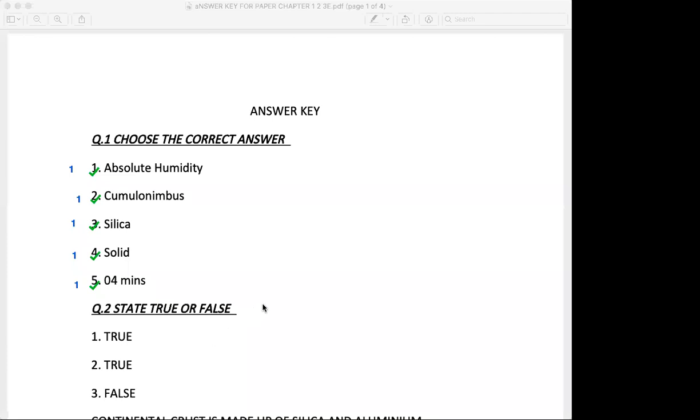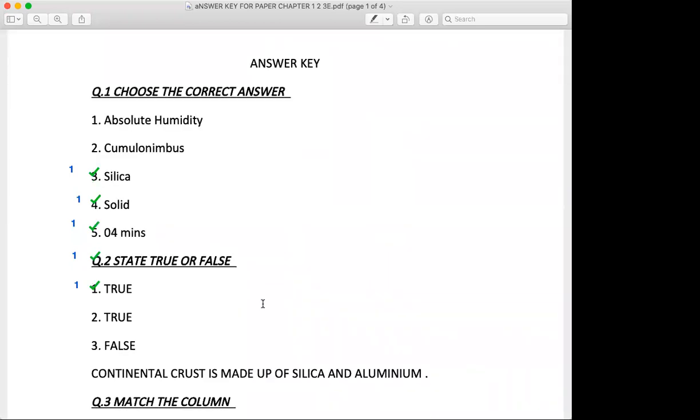Going ahead, the next question was state true or false, and if at all it is false, kindly correct it. The very first question was the density of various materials are not the same in the interior of the earth. Statement is true. So for writing true, you will get 1 mark. Secondary waves cannot pass through the outer core. It's a true statement. For writing true, you will get 1 mark. Third, continental crust is made up of silica and magnesium. This is a false statement.